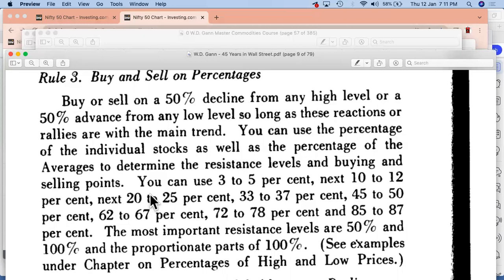Further, let's try to see what he has given. You can use 3 to 5%, next 10 to 12%, next 20 to 25%, 33 to 37%, 45 to 50%, 62 to 67%, 72 to 78%, and 85 to 87%. The most important resistance levels are 50% and 100% and the proportionate parts of 100%. So again, he is trying to emphasize this 50% level which has been given over here, right?